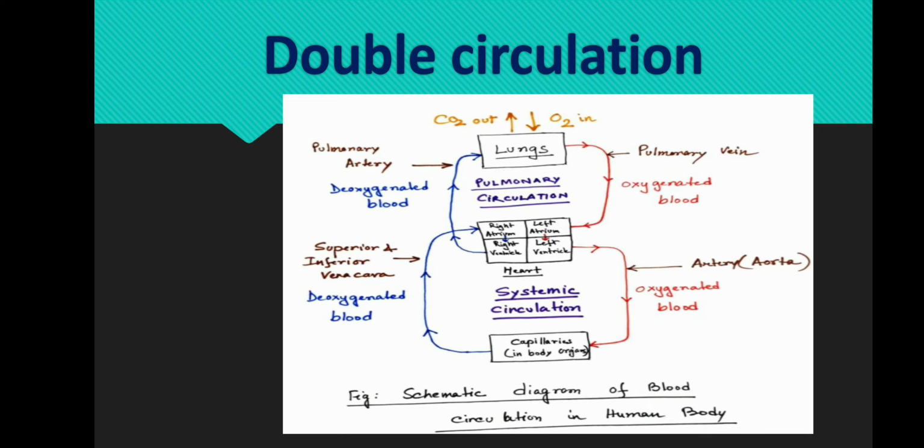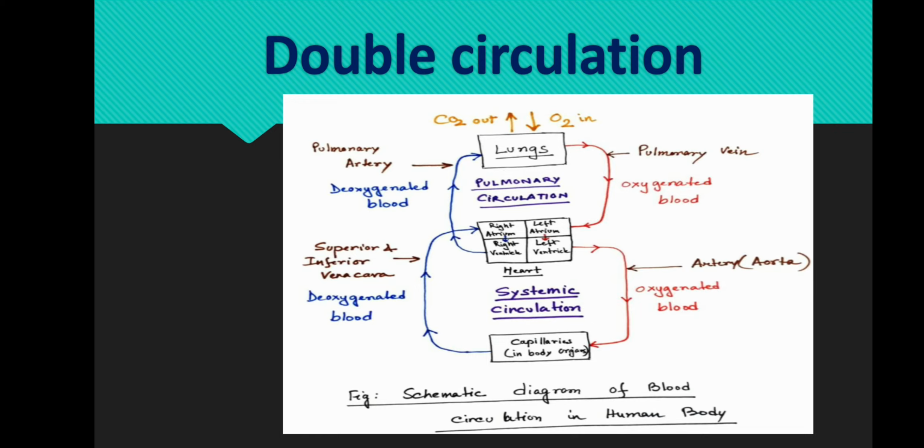One complete heartbeat in which all the chambers of the heart contract and relax once is called cardiac cycle. The heart beats 72 times per minute in a normal adult. In a cardiac cycle, the heart pumps about 70 milliliter blood and thus about 4,900 milliliter blood in a minute.